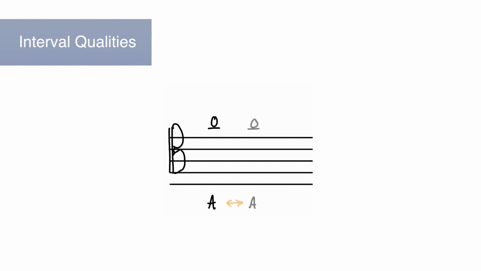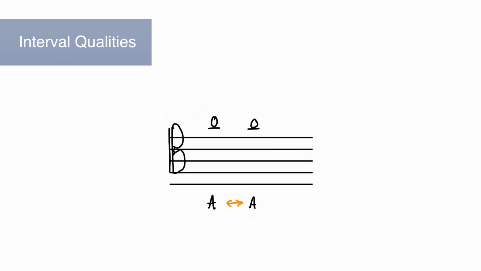Let's go back to our A compared to another A. When we talked about generic intervals, we said that any kind of A to any kind of A within the same octave constituted some kind of unison. Well, if both of those A's are A flat within the same octave, from one A to the next constitutes a motion of 0 half steps. 0 half steps with notes that are named with the same letter constitute a perfect unison.